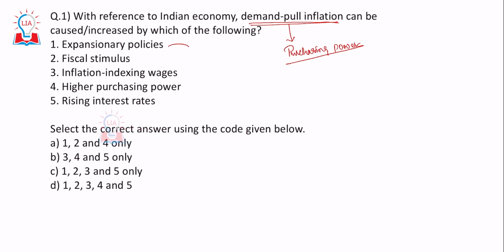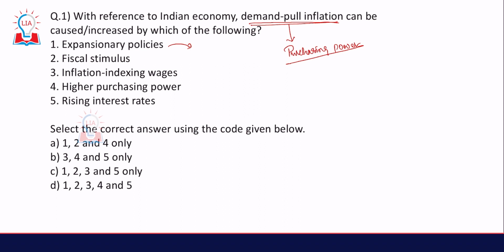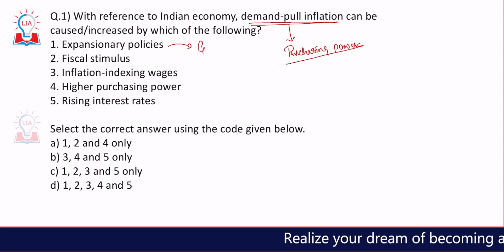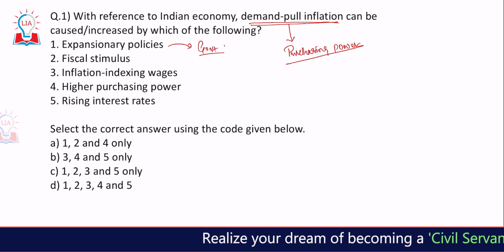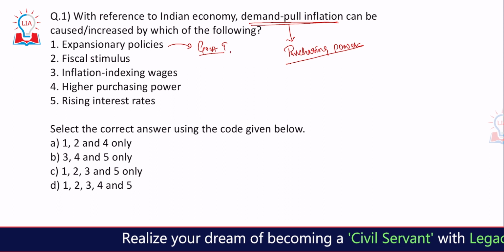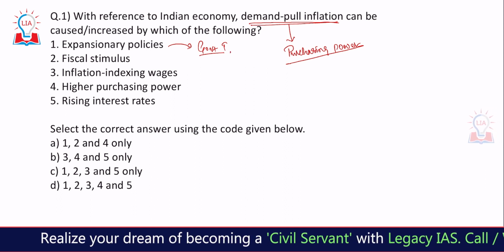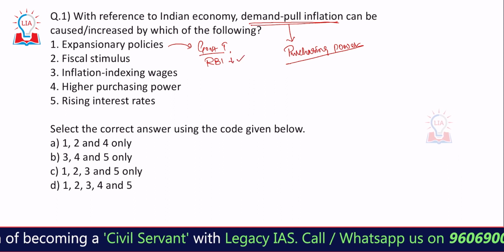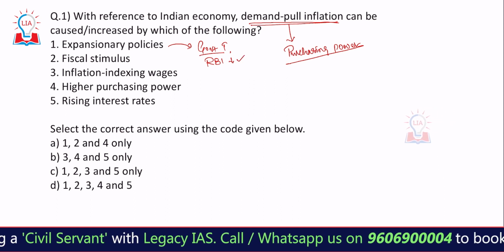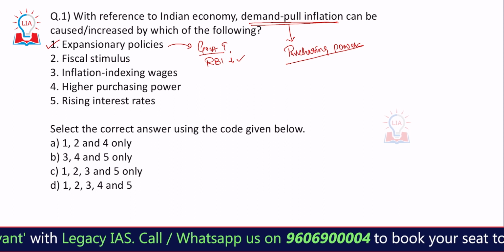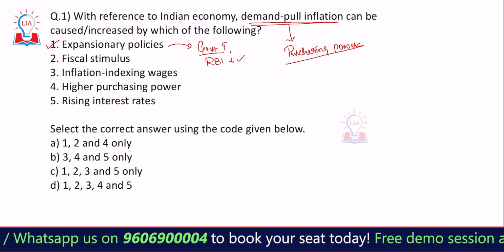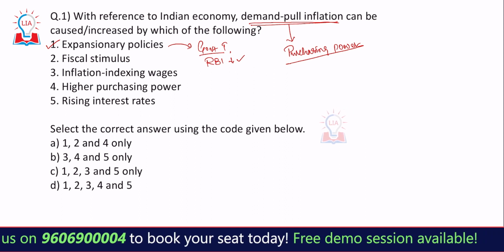So expansionary policies would entail that the money in the hands of the people, or the money supply in the market, would increase because the government spending would increase. Or even the RBI may reduce the interest rates, because of which the money supply in the market would increase. So one would automatically lead to the money in the hands of the people increasing.